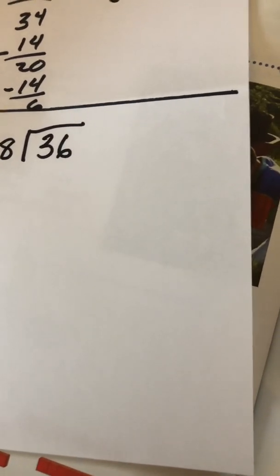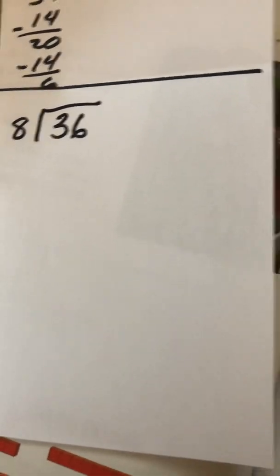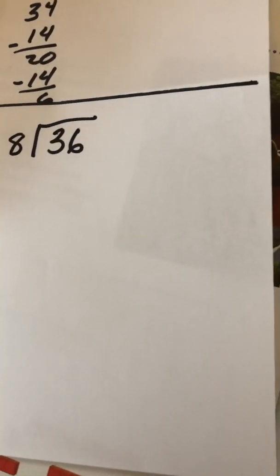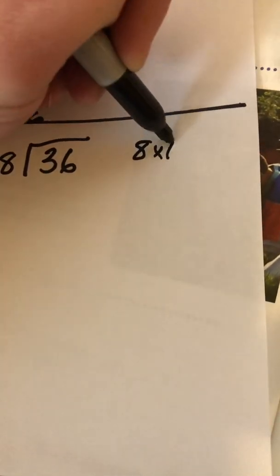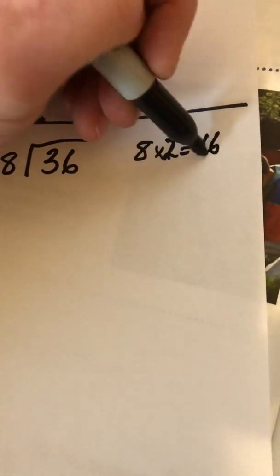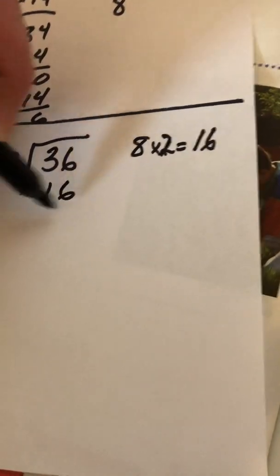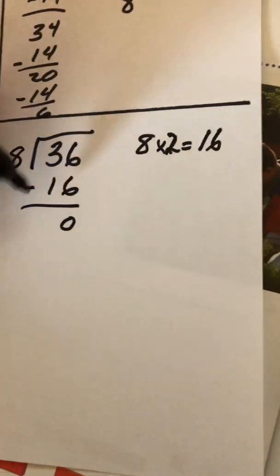Well, I know that 8 times 5 is 40, but that's too big. And I know 8 times 2 is 16. So 8 times 2, I am good as 16. So I can subtract 16 right away. 6 subtract 6 is 0. 3 subtract 1 is 2.